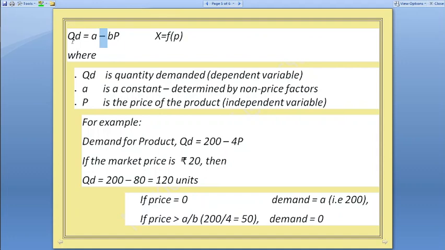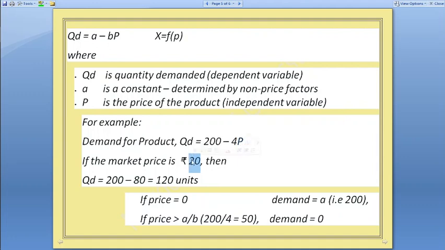Okay, so if this is the demand function, let's give a numerical example. Suppose the demand function is Q equals 200 minus 4P. This is the function of the demand. What does it mean? A is equal to 200, B is equal to 4. We will know this by giving a value to the price. Let's say the price is 20.